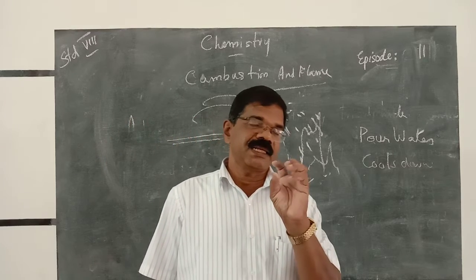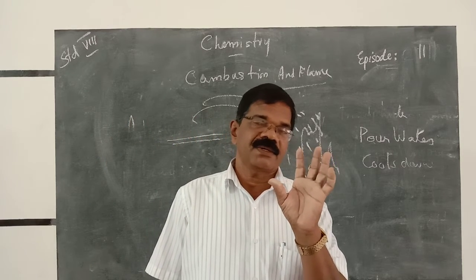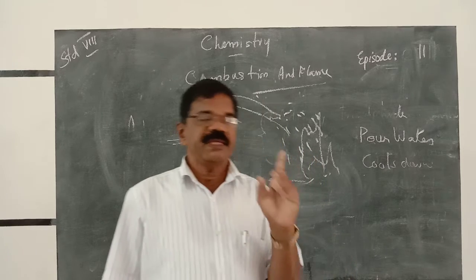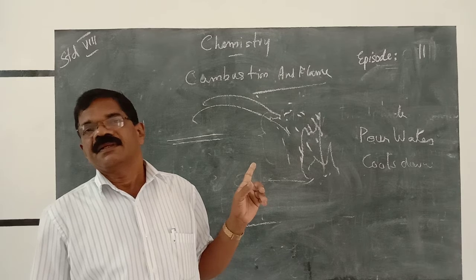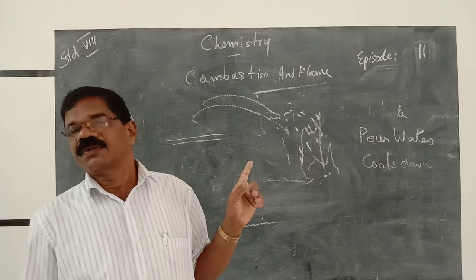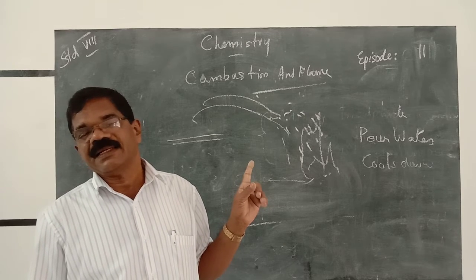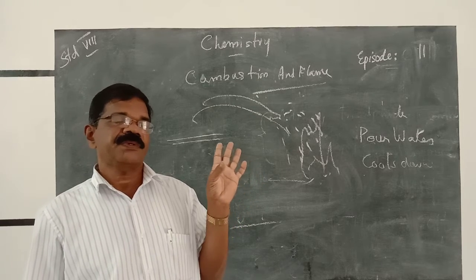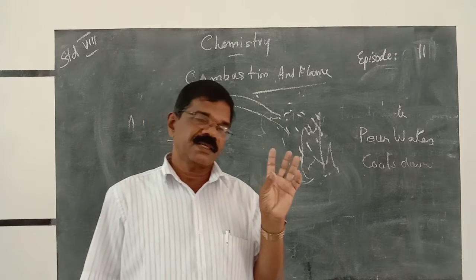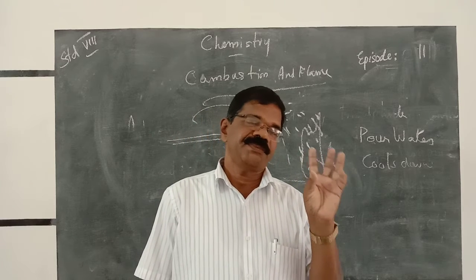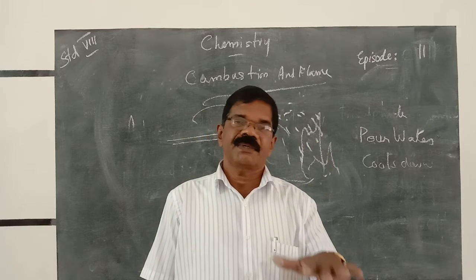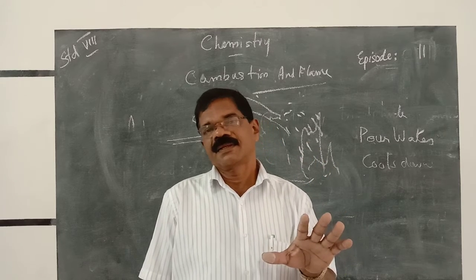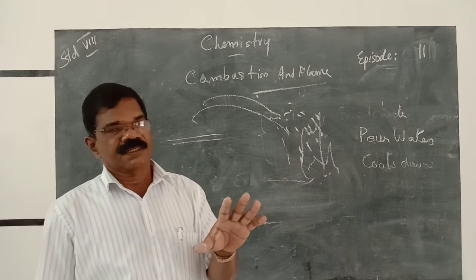What are the reactions, or how, when we pour water, can we control the fire? If we pour water, there is a cooling effect.